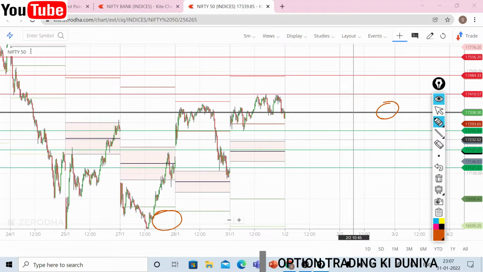Yeah, you can see CPR at around 17,338. And for tomorrow, CPR is very narrow because market was trading in a range. Now you see the first resistance is around 17,410, almost, that is the today's high. Next important resistance, that is the second one, is around 17,484. Yeah, and 17,556 is the third resistance.